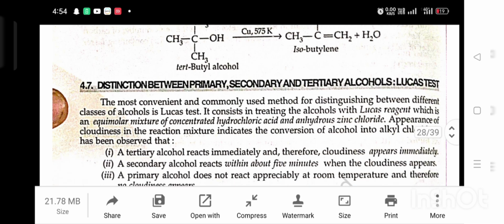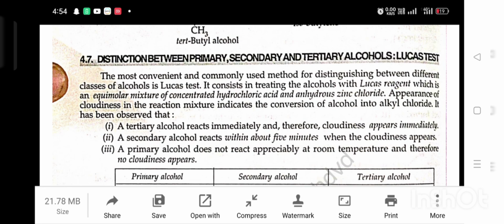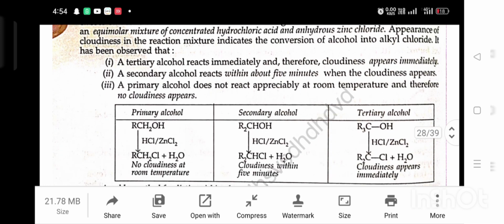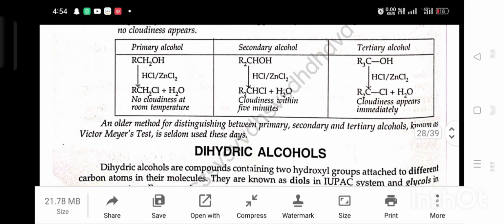It has been observed that first, tertiary alcohols react immediately and therefore cloudiness appears immediately. Second, a secondary alcohol reacts within about 5 minutes, when the cloudiness appears. Third, a primary alcohol does not react appreciably at room temperature, therefore no cloudiness appears. An older method for distinguishing between primary, secondary, and tertiary alcohol, known as the Victor Meyer test, is seldom used these days.